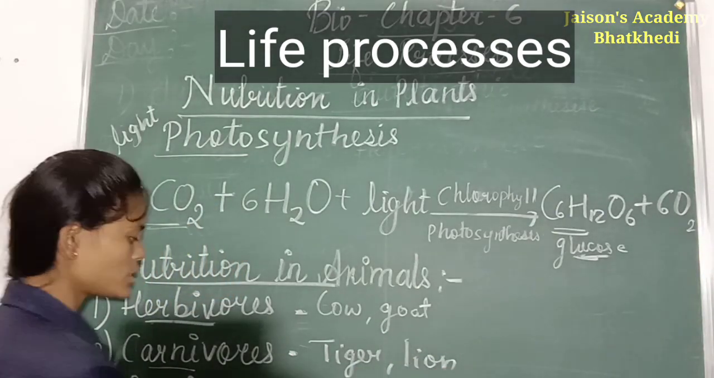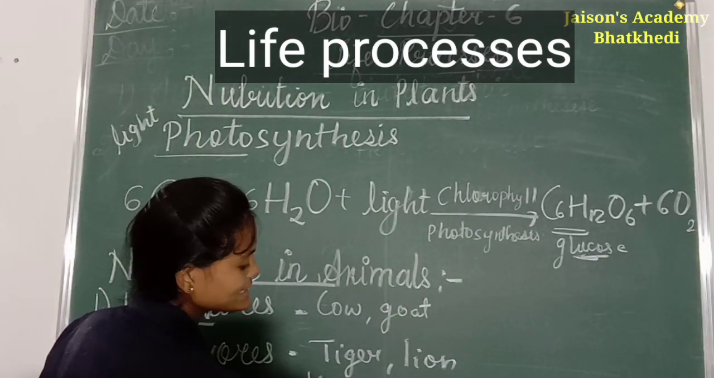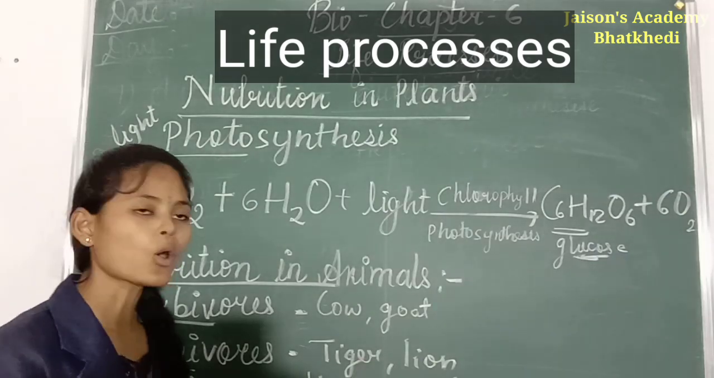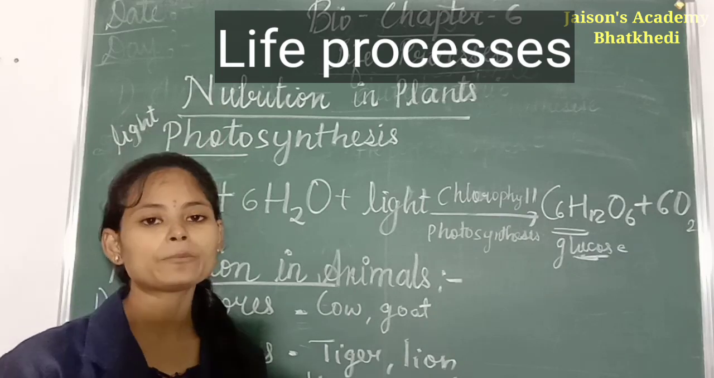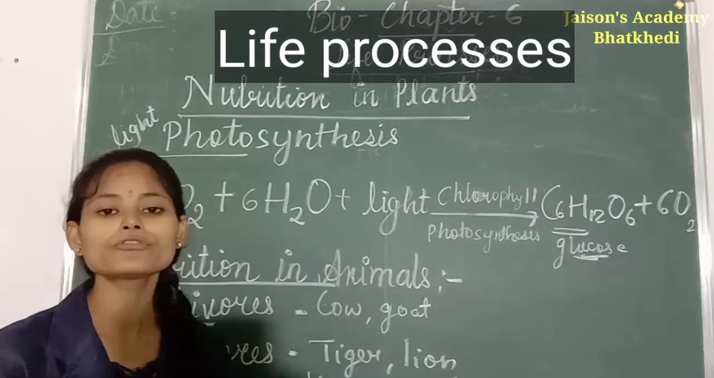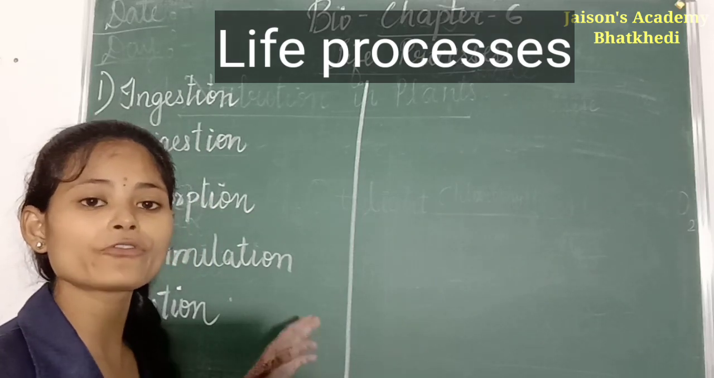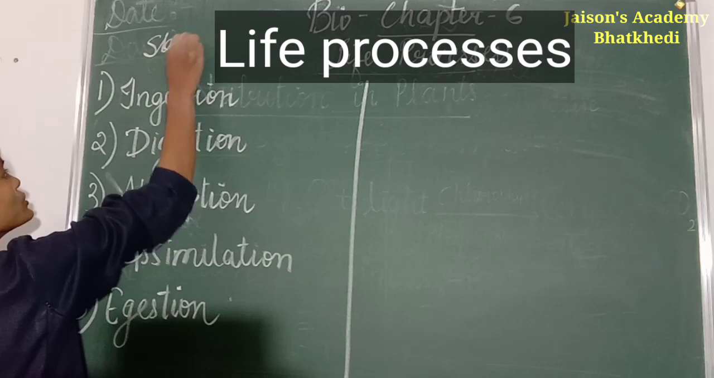Example of omnivore: humans, we are also omnivores. Then cats and dogs, deer, these all are examples of omnivores. Okay, now there are various steps included in the process of nutrition that we will see. Processes involved in the process of nutrition, various steps are there. These are the steps of nutrition.